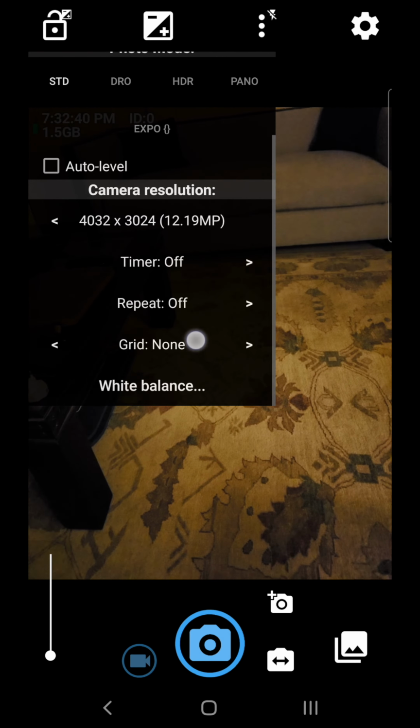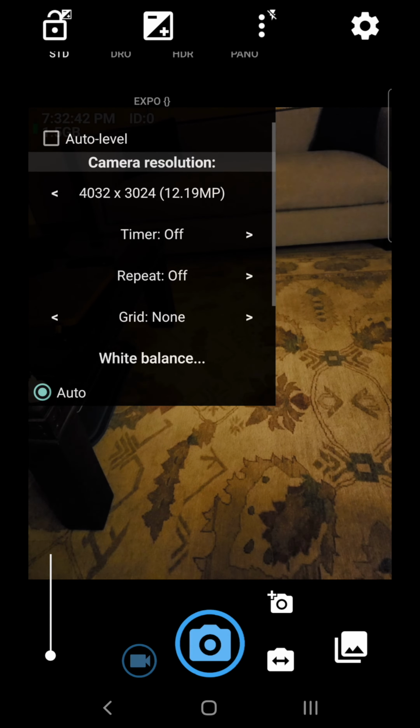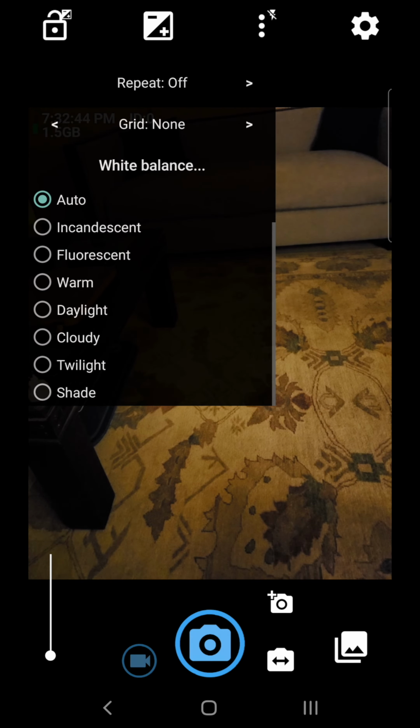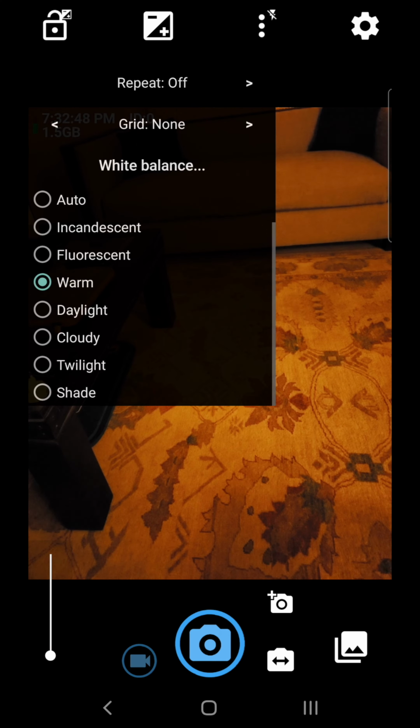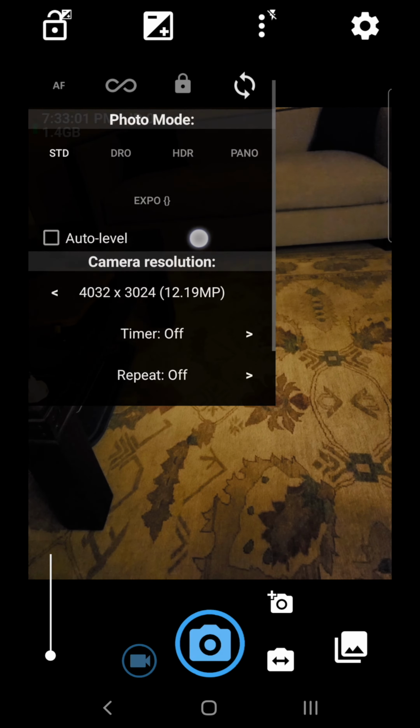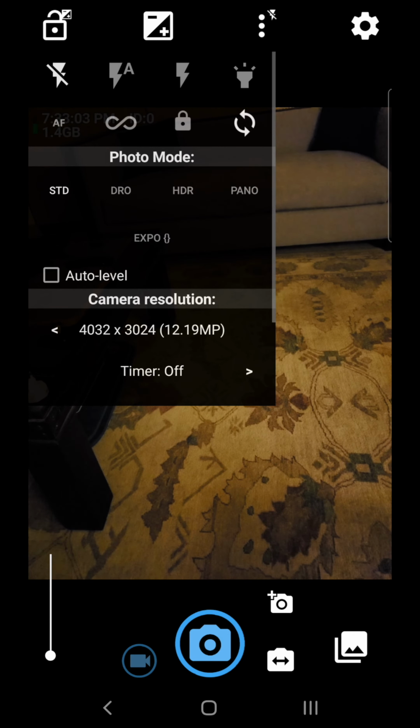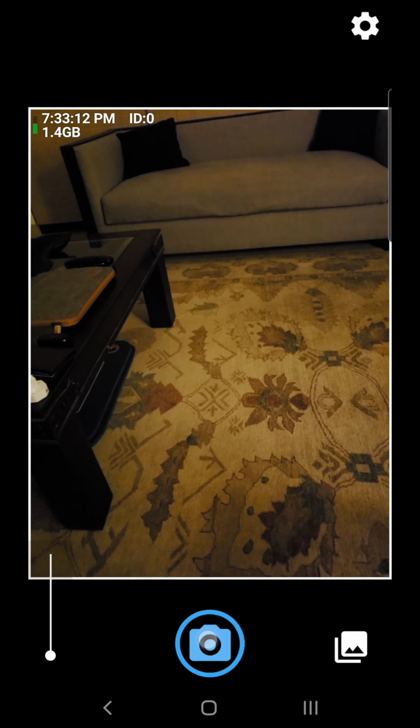and finally we have a white balance. If you tap on it, you can select auto, incandescent, fluorescent, warm, daylight, cloudy, twilight, shade. Just wanted to let you guys know that I'm indoors, as you can see, so the colors might actually not be the most attractive. Let's go ahead and tap to take a picture.